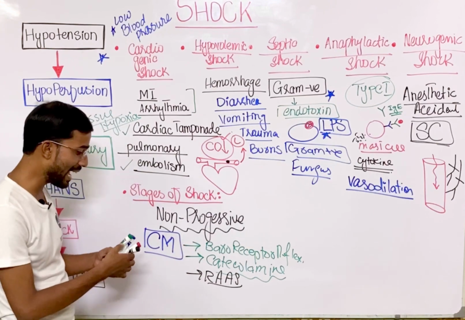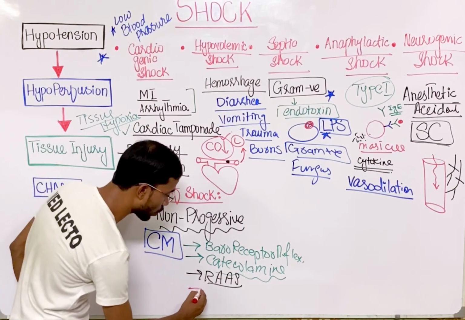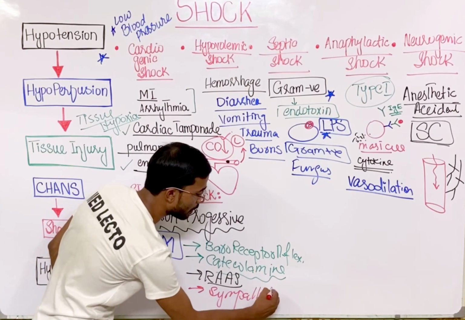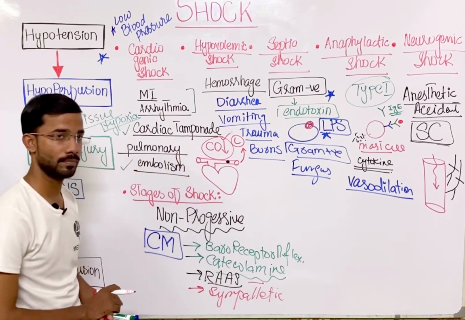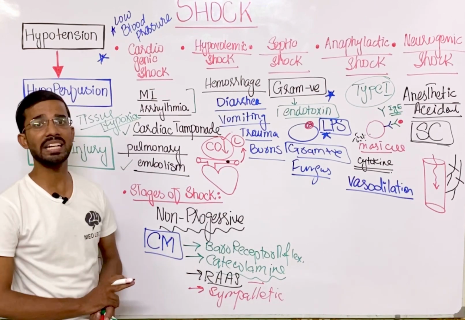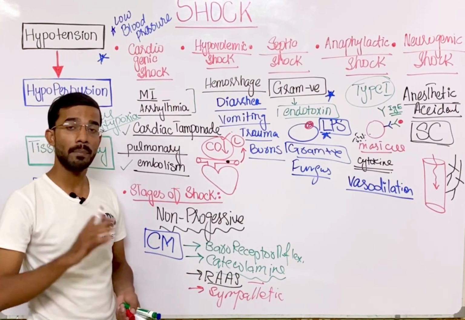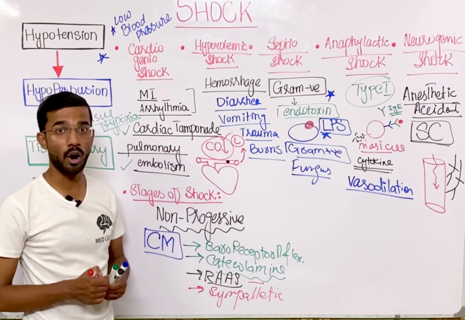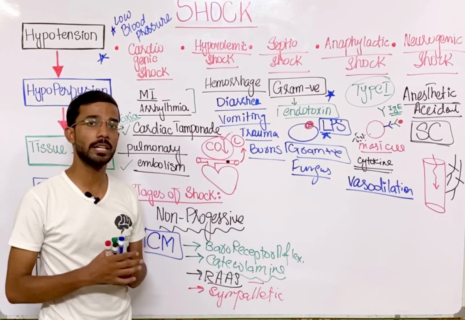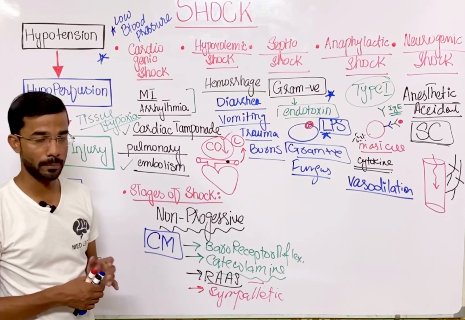Okay, and you can say activation of the sympathetic nervous system, that is the fight and flight response. In the sympathetic nervous system you will see the blood pressure starts increasing, with vasoconstriction of the peripheral blood vessels, and ultimately it helps in the maintenance of the blood pressure.